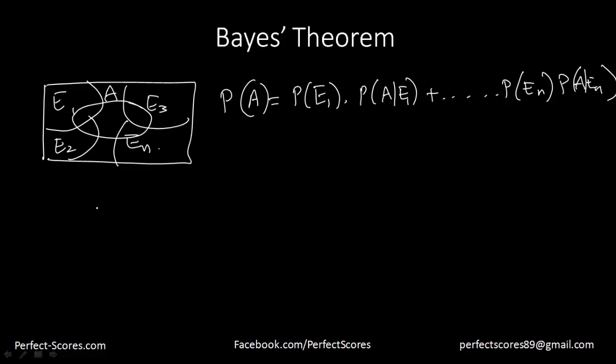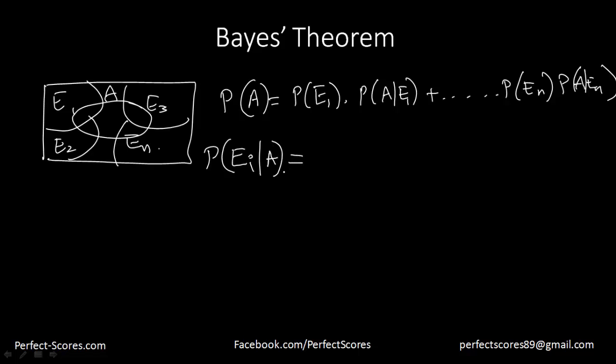Now let's suppose I want to find out something reverse. I want to find out the probability such that one of these events E occurs. Let's suppose we want to find out the ith term. We want to find out the probability of the event Ei occurring such that A has already occurred.